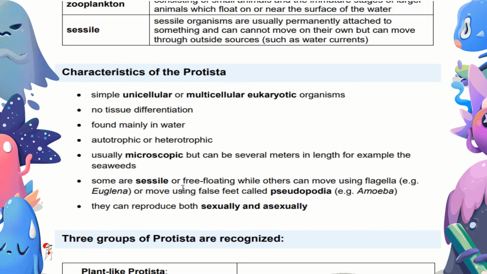Some are sessile, permanently attached to something and cannot move on their own, but through sources such as water, or free floating, while others can move using flagella, or move using false feet called pseudopodia. Example, amoeba. They can reproduce both sexually and asexually.